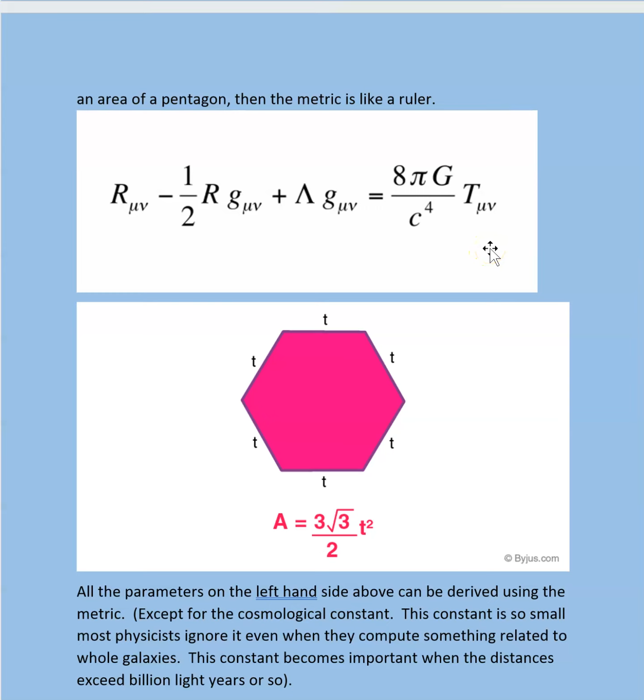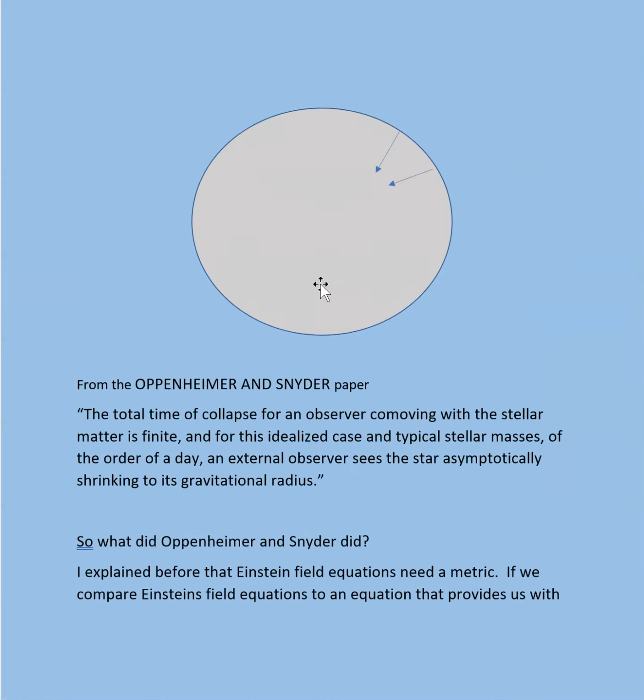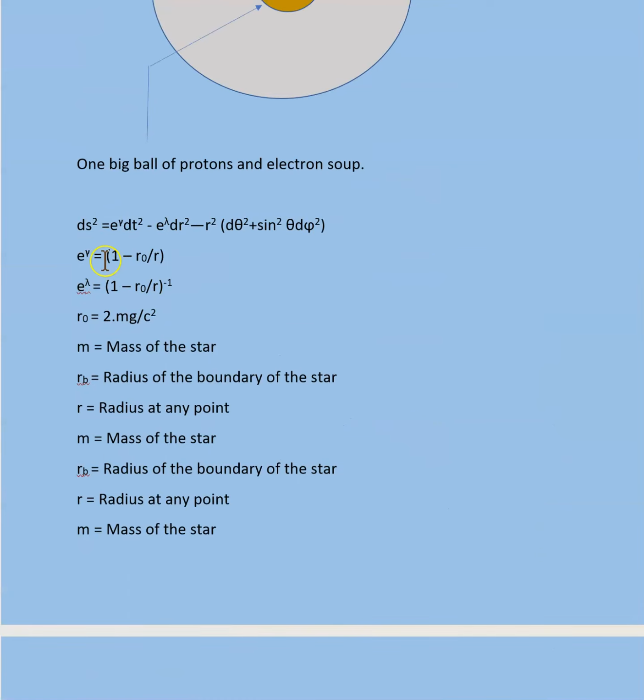And Schwarzschild considered a condition outside of a star, how planets would move outside of a star, and Oppenheimer and Snyder considered inside of a star. So they derived their own metric, and that metric is this, and the Schwarzschild metric is different than this one.